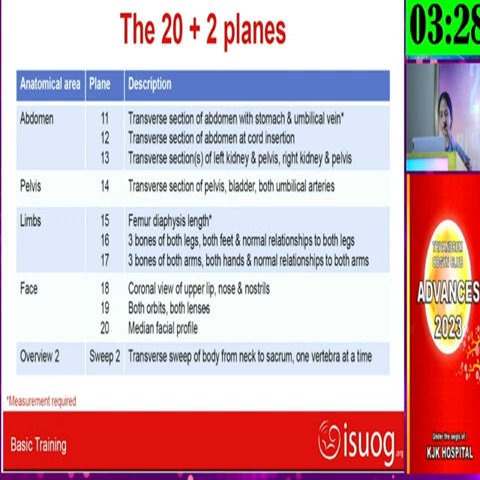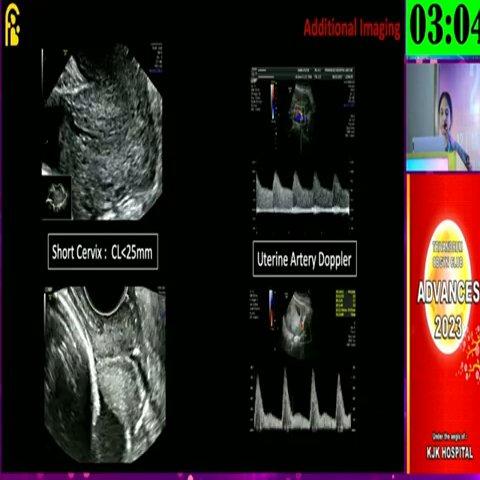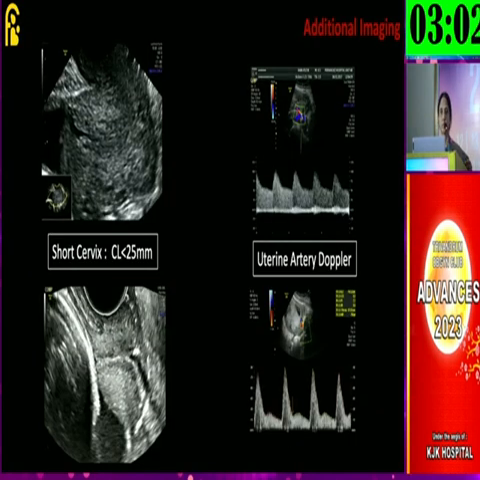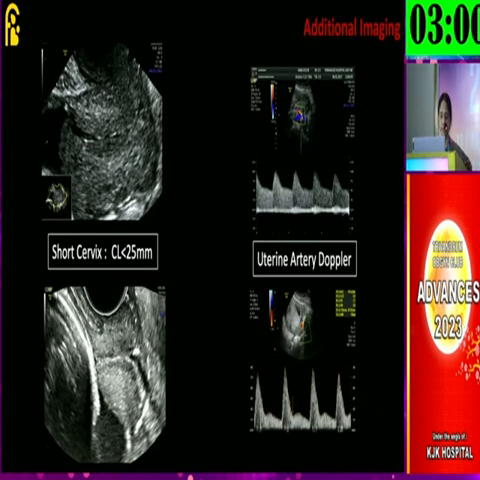When it comes to face imaging, the coronal view of the upper lip, nose and nostrils, and both orbits and both lenses have to be documented, and the median facial profile, where we exclude many abnormalities like retrognathia, also has to be documented in this 20 plus 2 plane approach. The overview includes the transverse sweep of the body from the neck to the sacrum, one vertebra at a time. So this constitutes the ISUOG 20 plus 2 planes, which is the standard of care these days.